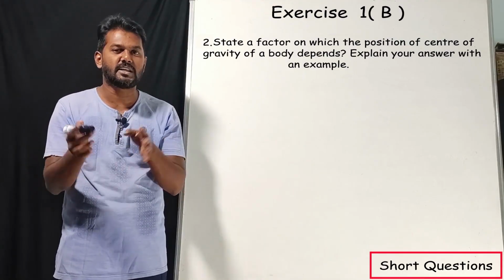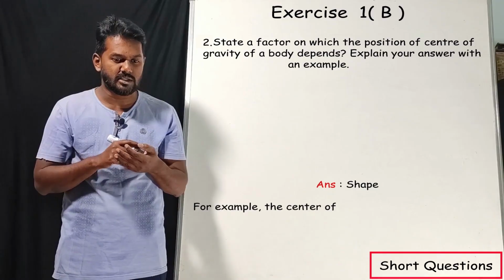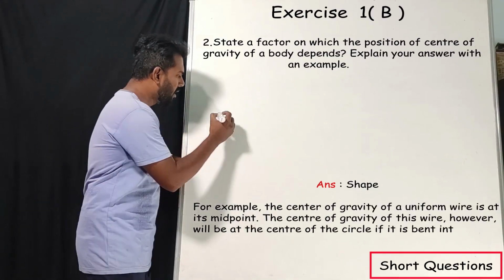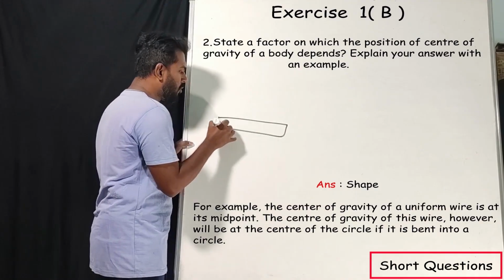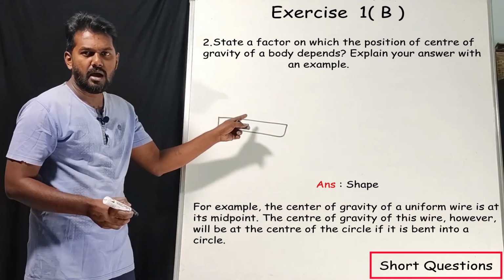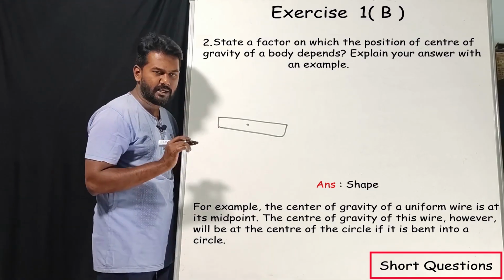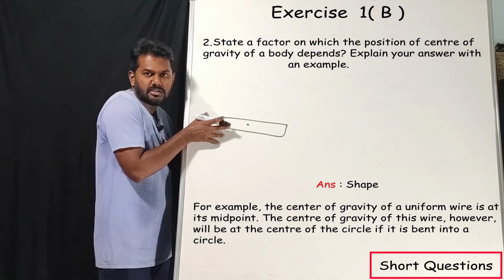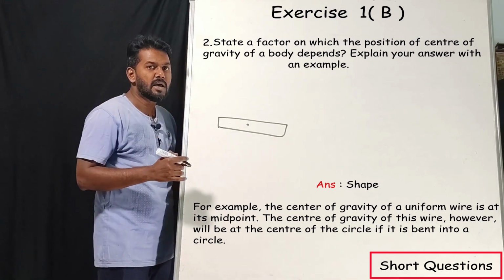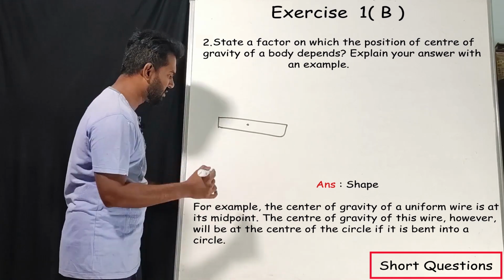As the shape changes, center of gravity also changes. They are asking you to explain with an example. Okay, take an example of a wire. Center of gravity of a wire is the midpoint of this wire, correct? Now this wire has a shape. If I change the shape, what happens? Center of gravity also changes.